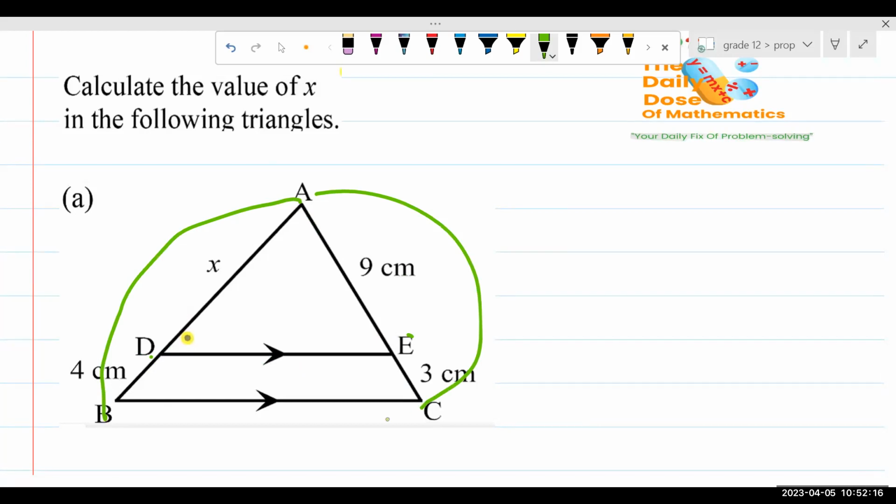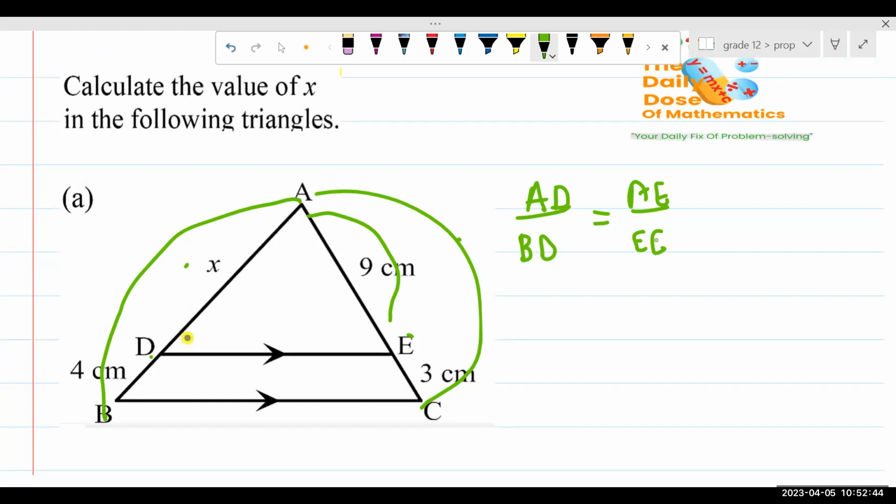For the fact that we have parallel lines, automatically the parallel lines divide these ratios to be equal. And then the first thing that I'm going to say is that I can write AD all over BD, and this is going to be equivalent to AE all over EC.